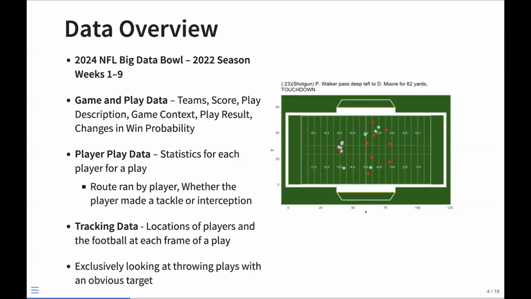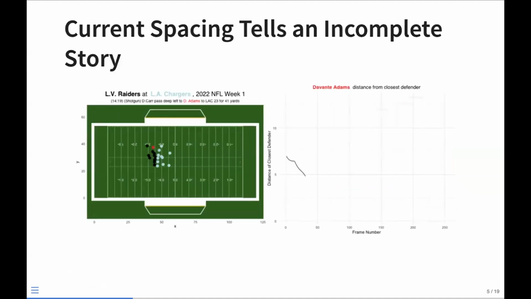We obviously wanted to look just at the throw plays. So we got rid of any rushing plays and special teams. We also got rid of anything that was a spike or a throwaway. We need the quarterback to make a decision to throw to someone. So if they didn't make an actual decision to throw to someone, we just got rid of that type of play.